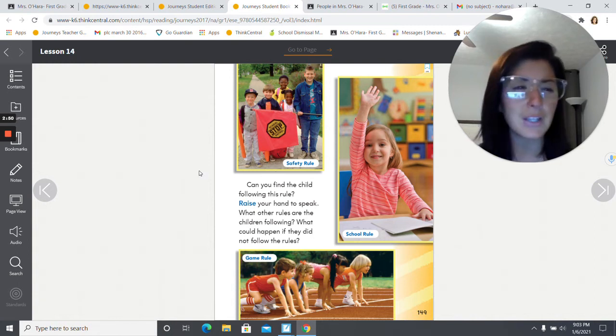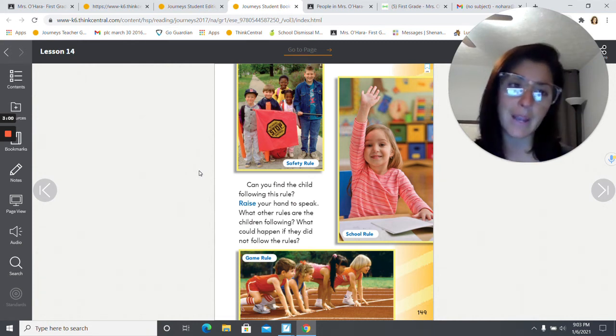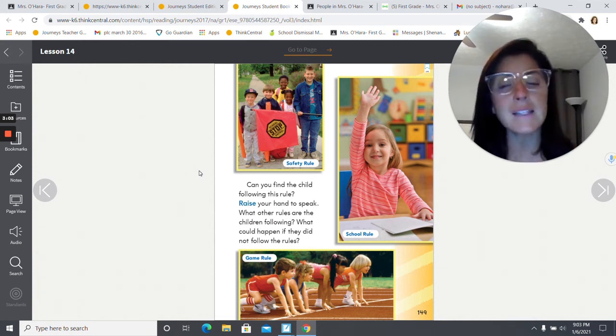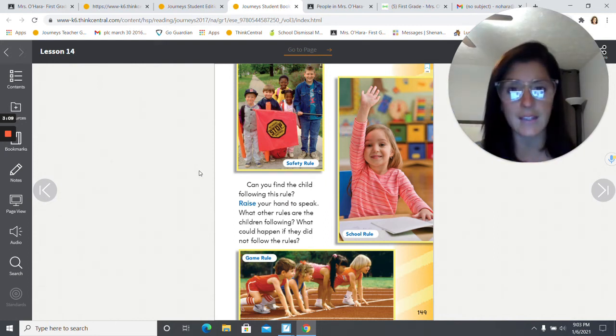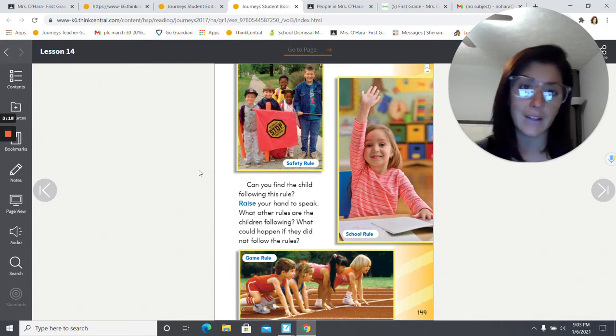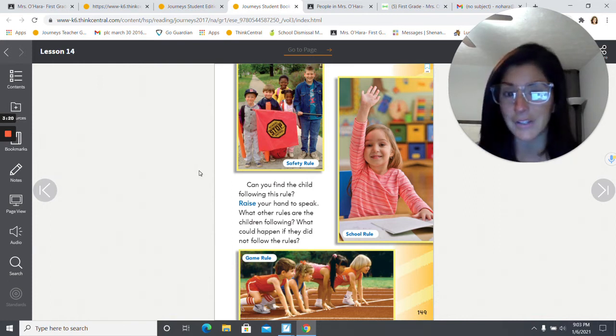So usually we don't have boys and girls that walk to school, but other kids who live in the city, a lot of them will walk to school. They won't take a school bus, or they might ride a bike or something like that. And it's important whenever you get to the end of the sidewalk and you have to cross over the road to get to the next sidewalk, to make sure that there are no other cars coming. So that flag is there to keep you safe so that you don't end up walking out in front of a car that maybe doesn't see you.